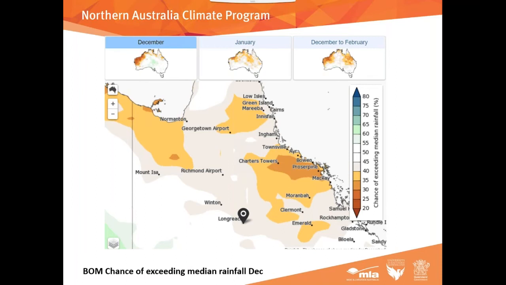But if you think about what sort of weather we experience at Longreach in December, generally a lot of the weather we see is storm rain, and that's what we've seen in the last couple of weeks. There's been some really good falls in places, but it's been storms and it's been very patchy and inconsistent. So in terms of forecasting, it's always going to be hard to get that right at this time of the year, because a lot of those climate influences haven't really locked in.